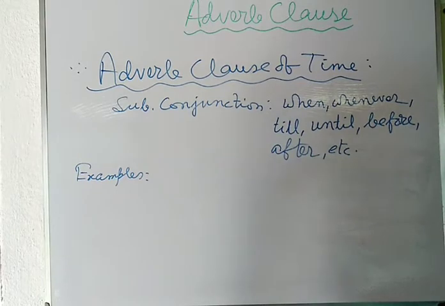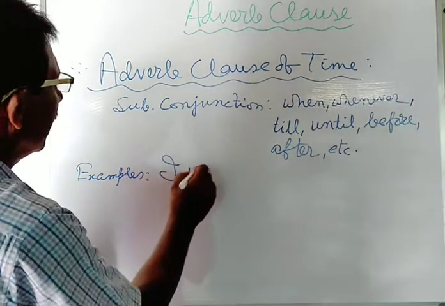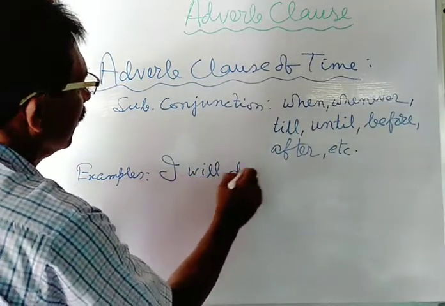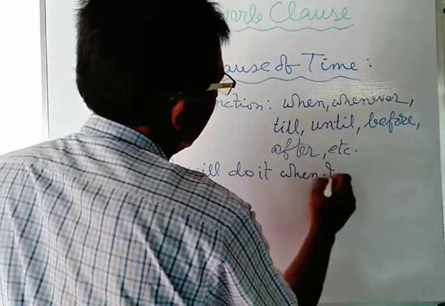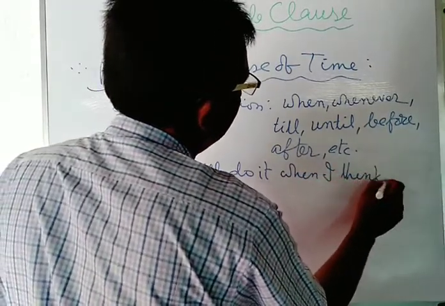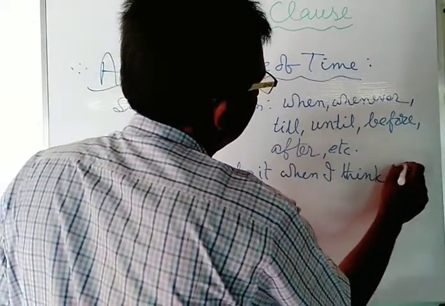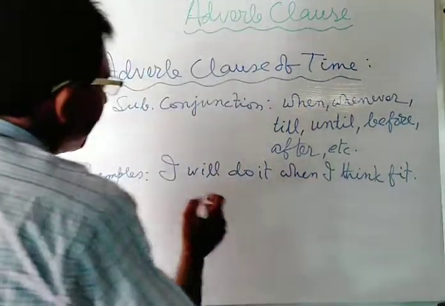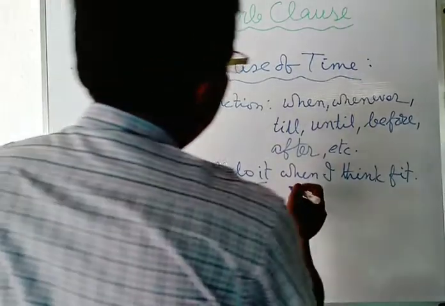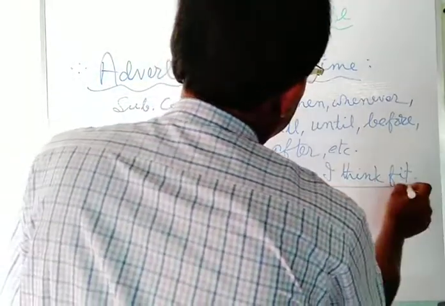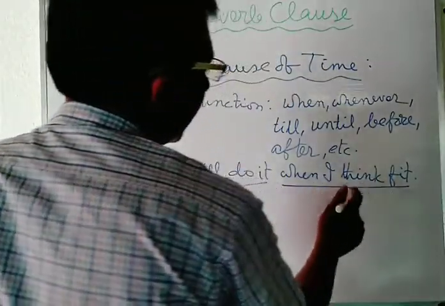I will do it when I think fit. Here, I will do it, this is the principal clause. And when I think fit, this is the subordinating clause.